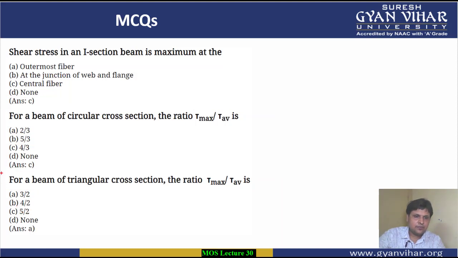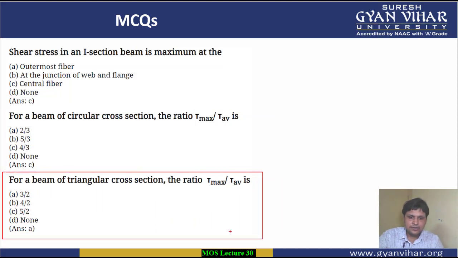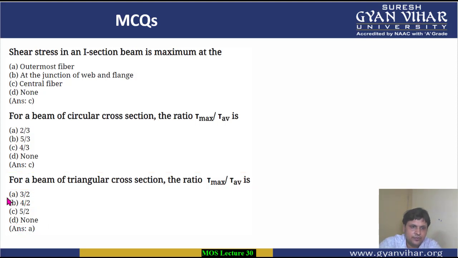Coming to the last ones, for a beam of triangular cross section, this is the 9th MCQ, students. What is the question asking? The ratio tau max upon tau average for a triangular section is 3/2. It is equal to 3/2 for a triangular section. So A is the correct option. All right. 1.33 basically, and 1.33 you can write as 3/2. So A is the correct option.